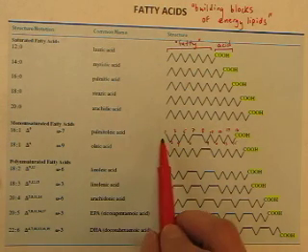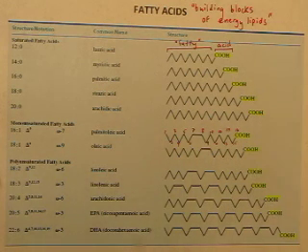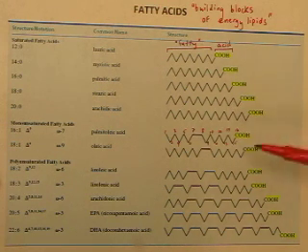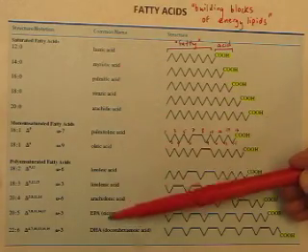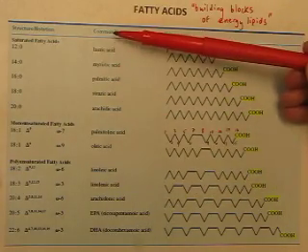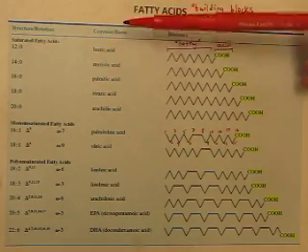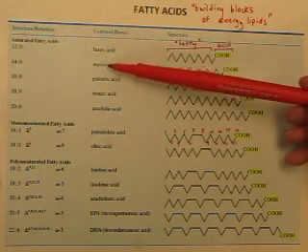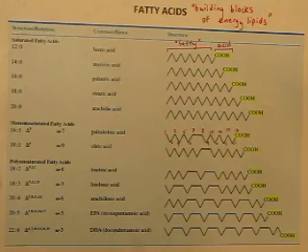You probably have noticed I started at this end to count. We're not doing IUPAC naming here. If we were, we would number from the end with this functional group. In fact, you can see the names that are given here. Those are the common names. And that's usually, in fact, always how it's done in biochemistry. These are referred to by their common names. Lauric acid, myristic acid, and so on. So we're not numbering to name it.